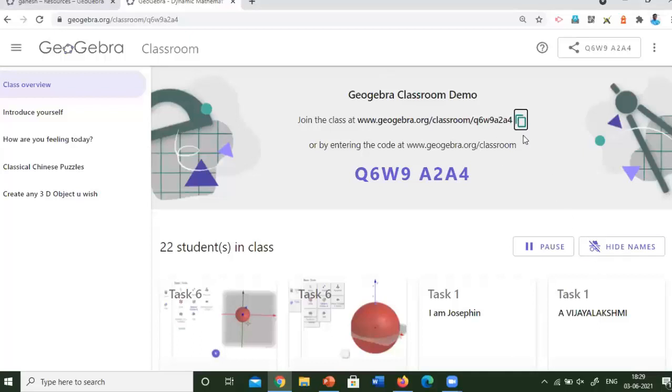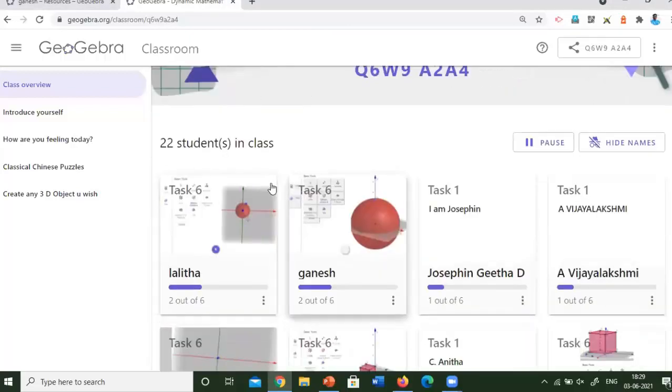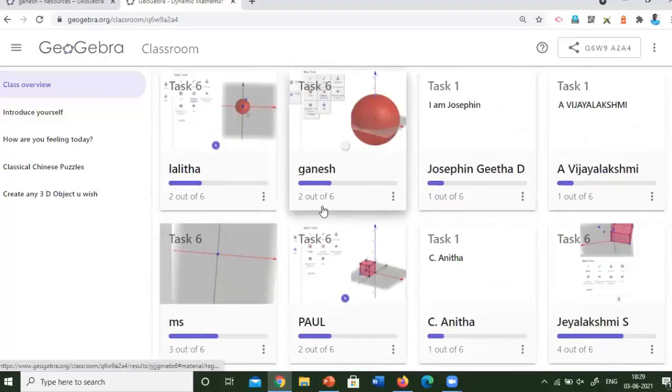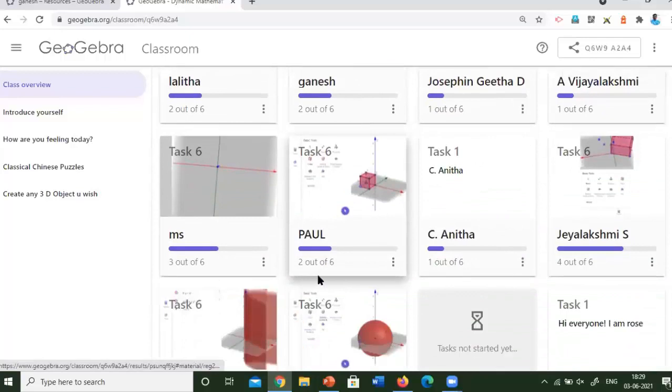This is how the GeoGebra classroom works. So it is easy for a teacher to assess the children at once with the activities they have done. The students also get feedback whenever necessary from the teacher.